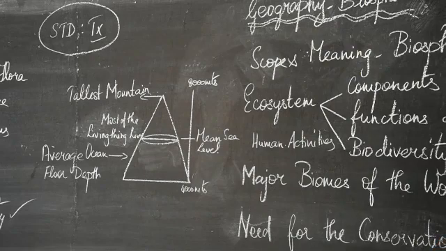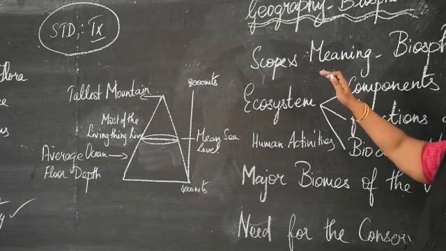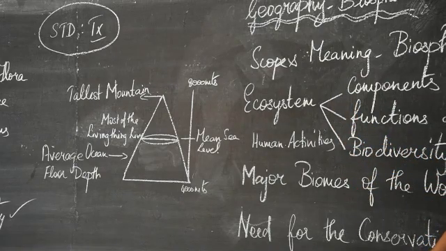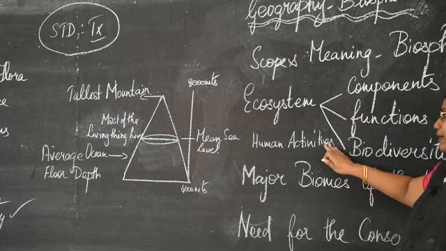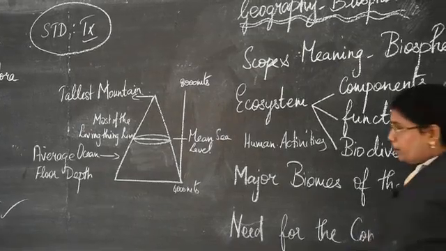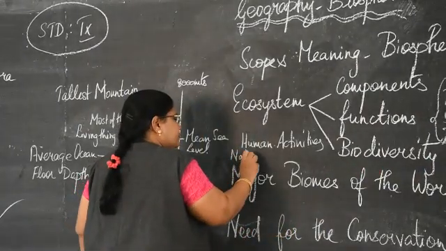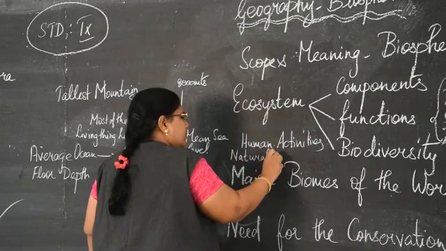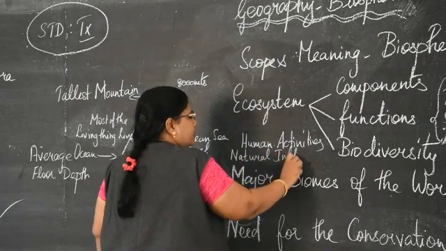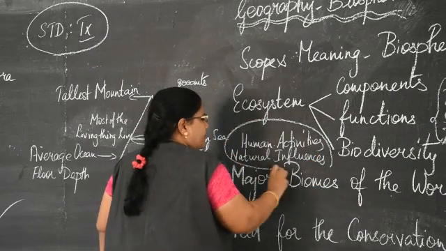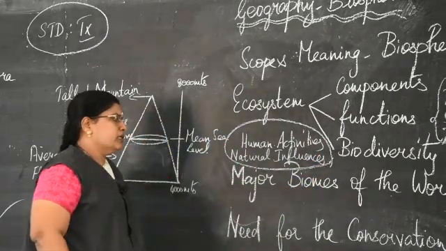So, the extinction of all these species, that is all the fauna and flora of the entire world, is mainly due to human activities. Otherwise, it may sometimes be natural influence. What is this natural influence? Sometimes the climate may not be suitable for certain plants to grow or for an animal to live there.